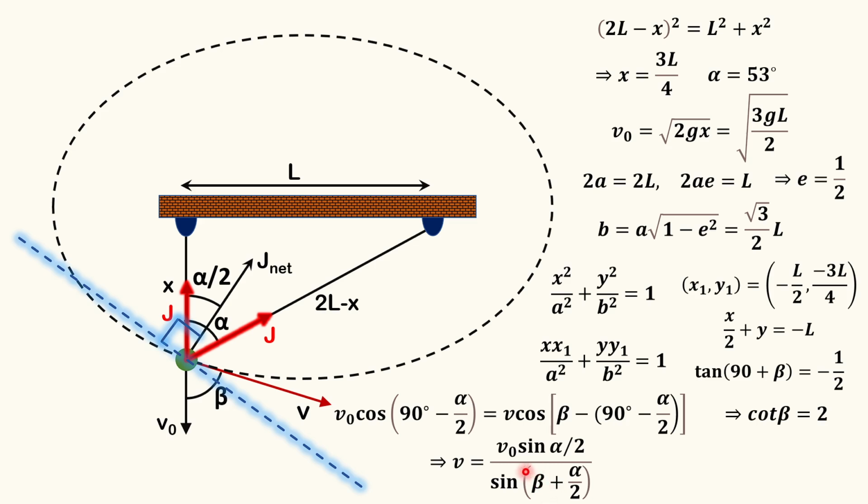Since all the values v naught, alpha and beta are known, you can just calculate it, and there will be use of a scientific calculator as well, because it is taking alpha by 2. Or, without using the scientific calculator, you can also determine the value of alpha by 2, because tan of alpha is known, so you can just determine the value of half of tan of this value. So the rest is up to you. You do the calculation. I did my part.